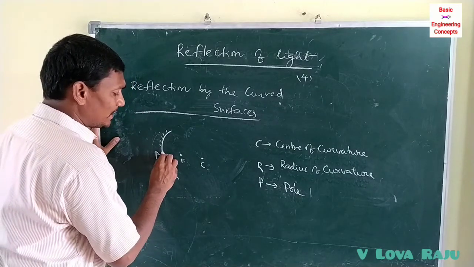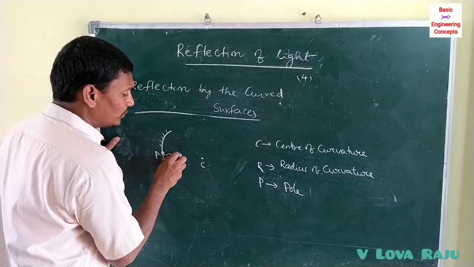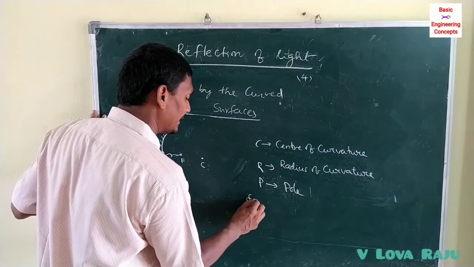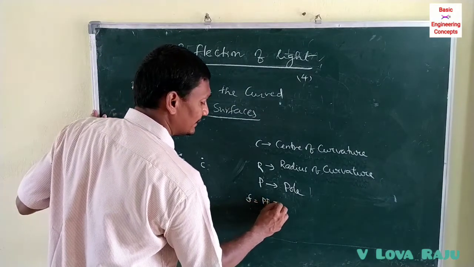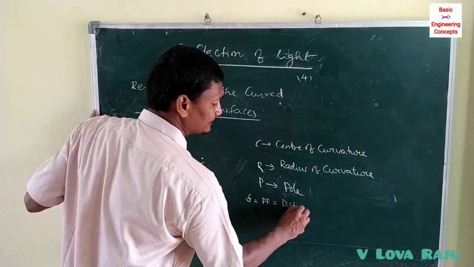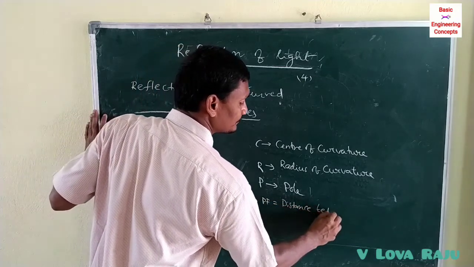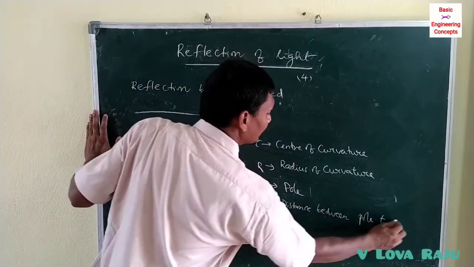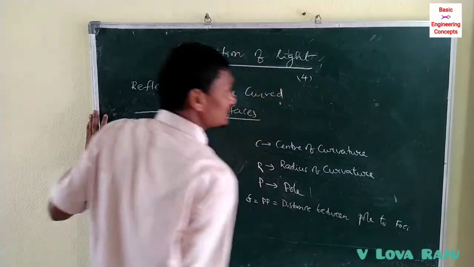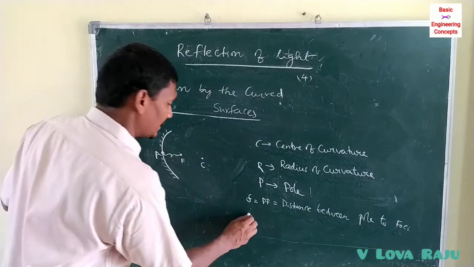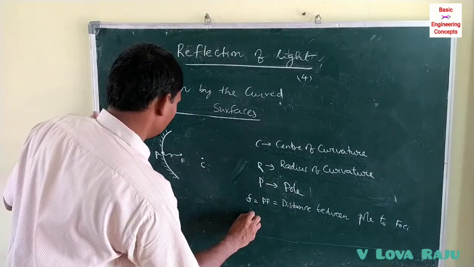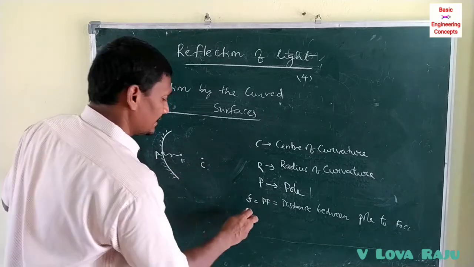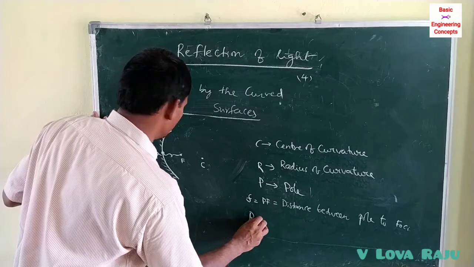The distance from the pole to focus or foci is called the focal length, denoted by f, equal to PF. That is, the distance between pole and foci is the focal length. The distance from the pole to the center of curvature is called the radius of curvature.